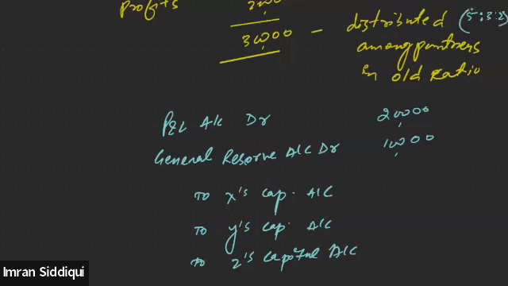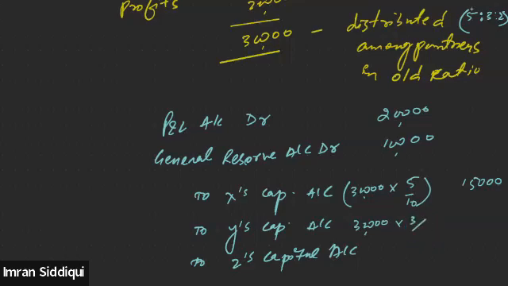So that means 30,000 in the old profit sharing ratio. What must have been the share of X? X's share must have been 5/10. Right? Is that clear? So that means 15,000 for X.